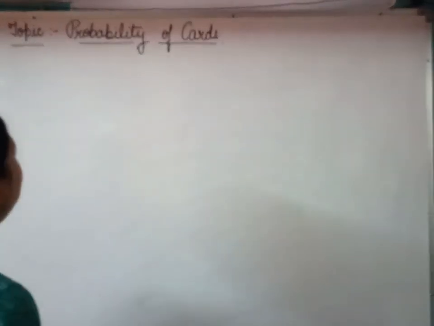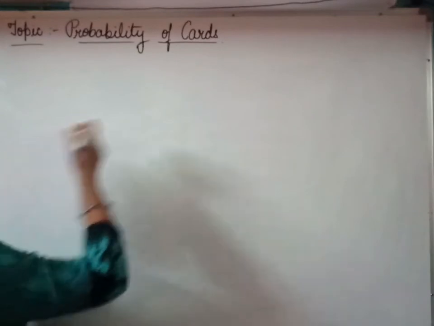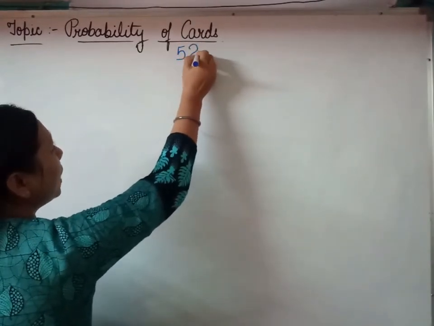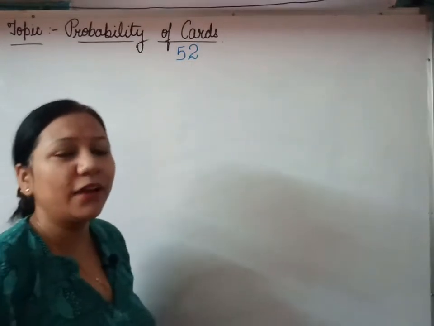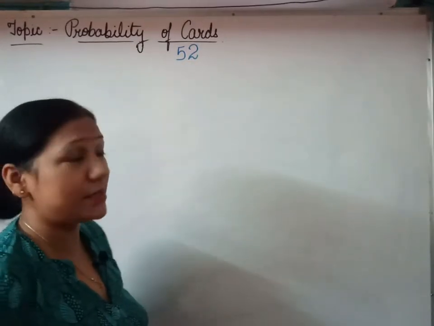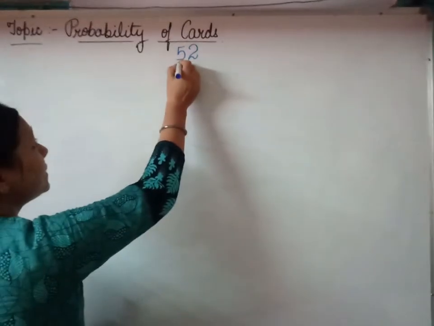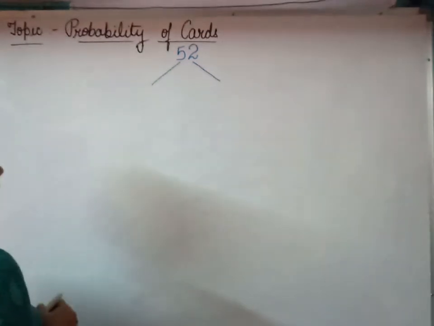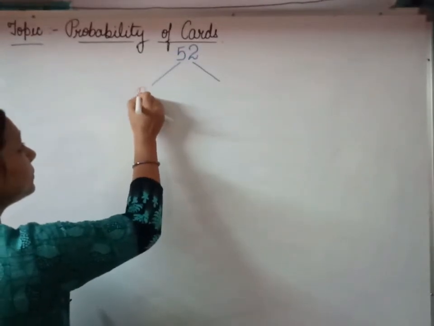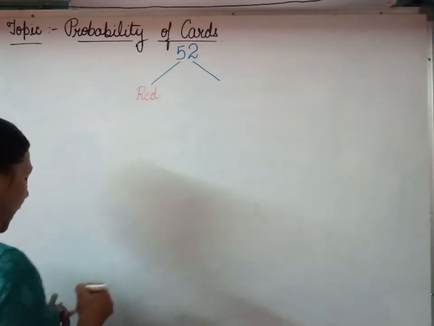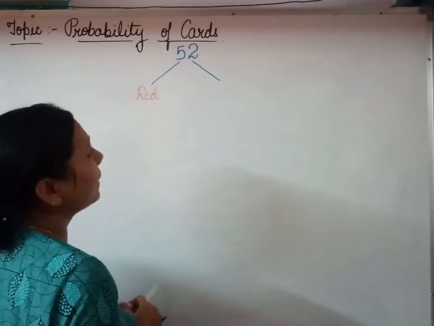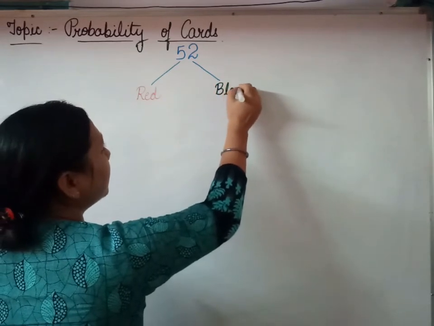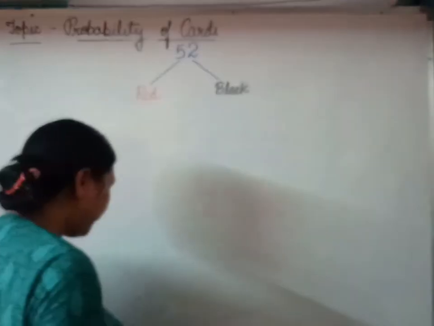So very first, if we discuss about cards, you must be knowing that we have a total of 52 cards. In a pack of cards, how many cards do we have? 52 cards. These 52 cards are subdivided into two colors. One is red and the second is black.